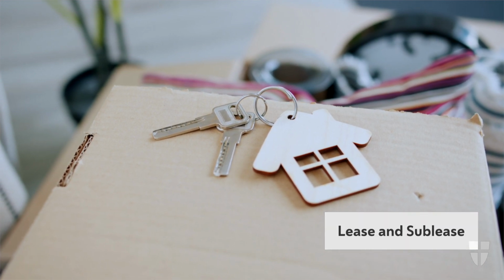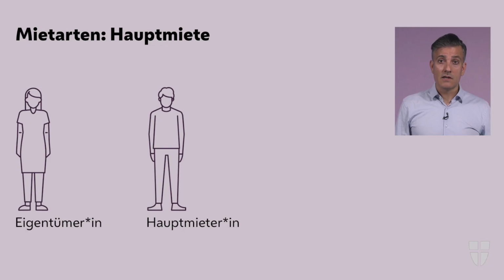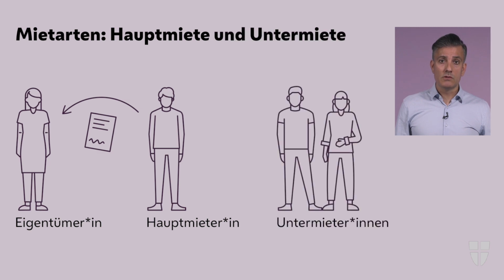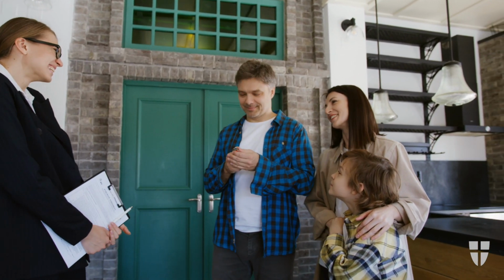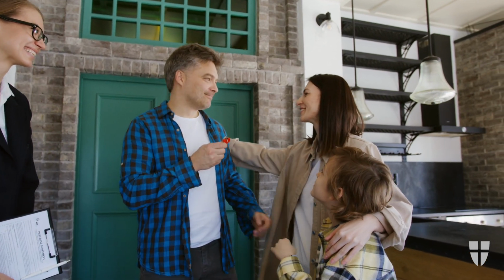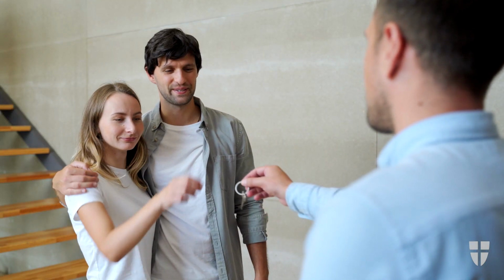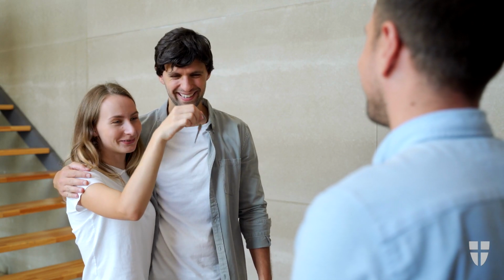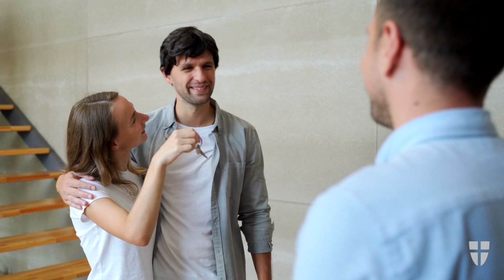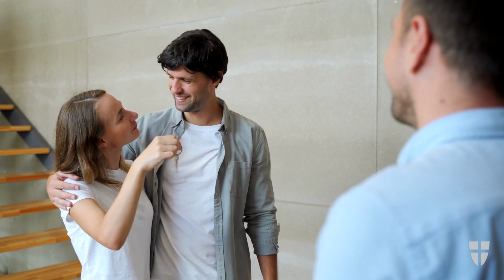There are two types of leasing in Austria. The lease, Hauptmiete, that is, you have a lease agreement with the owner of the apartment. And the sublease, Untermiete, that is, you have a lease agreement with the main tenant. As the main tenant, you have the exclusive right to use the apartment. If it is not forbidden in the lease agreement, you are allowed to sublet the apartment. If in doubt, ask the owner or the property management. As a subtenant, you are less well protected by the Tenancy Act.